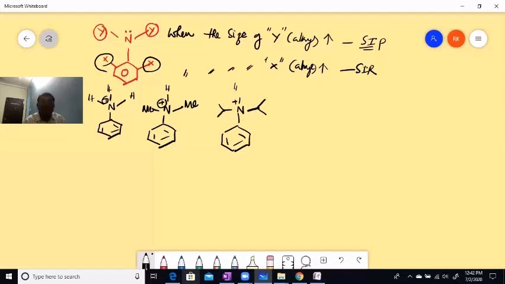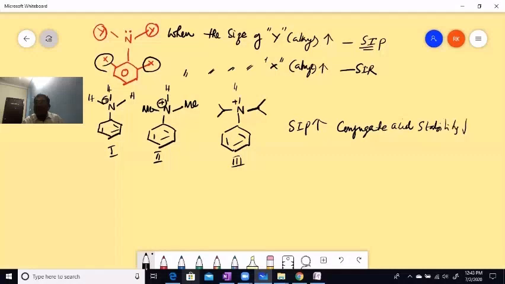Here you see, children, from 1 to 3, what's happening? SIP increases. Conjugate acid stability decreases due to bulkier groups. Why, sir?